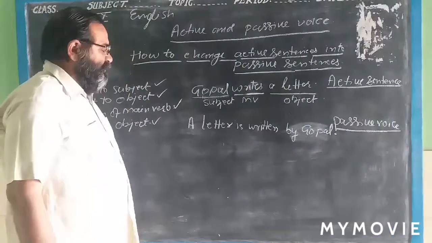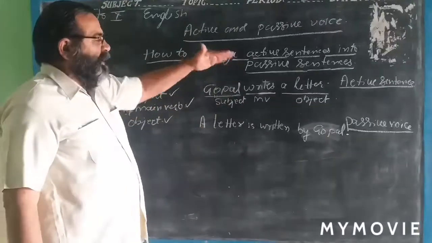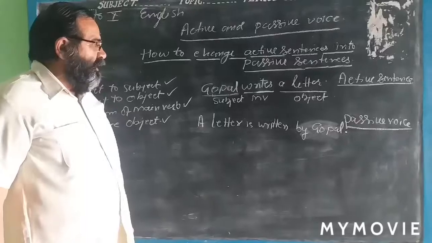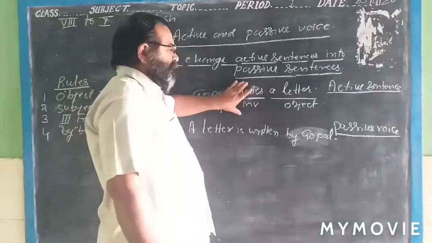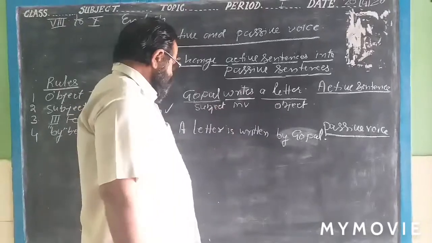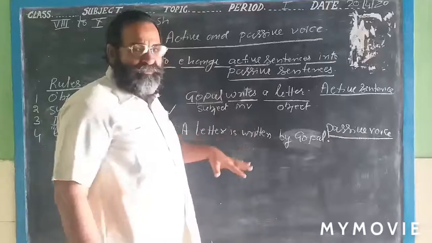Now why do we write such a type of sentence from active to passive? Because it is the active sentence. When we hear it, what is the difference? Here, the meaning in English or Hindi is the same.